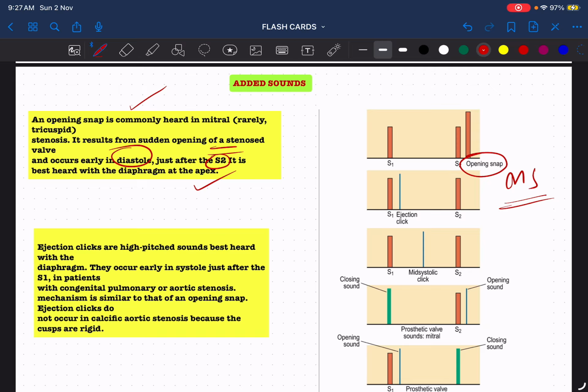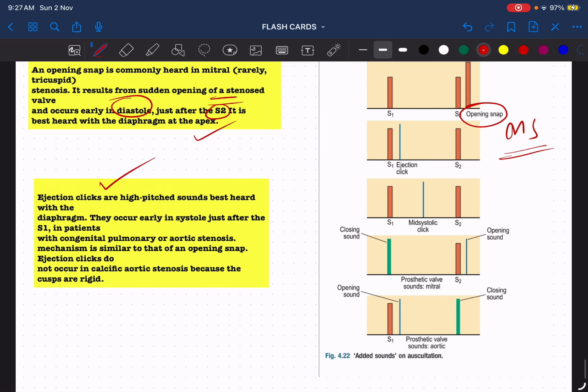In early diastole, because in mitral stenosis the valve is already stenosed, the sudden opening gives you a snap, like a tap-like sound. And what about the ejection clicks? They are high-pitched sounds, so they are appreciated like the opening snap. They are appreciated with the diaphragm of the stethoscope, and they occur just after S1. See, after S2 is the opening snap, after S1 is the ejection click. Early in systole, that is the ejection click.